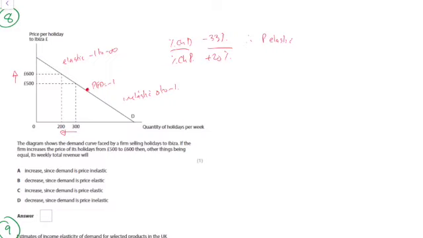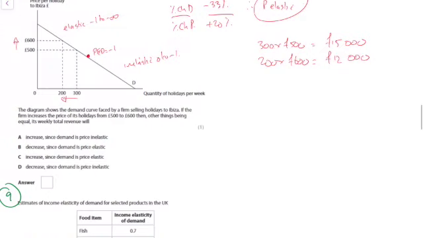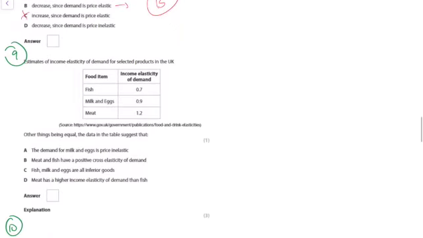So what's the right answer? Well, what's happened to total revenue? You just work it out. It's gone from 300 times 500, which is 15,000 pounds, to 200 times 600, which is 12,000 pounds. So unsurprisingly, it's gone down because you increased price when demand was price elastic, and therefore demand fell more than proportionally. So obviously it hasn't gone up, so that leaves out A and C. Total revenues decreased because demand is price elastic. You increase price, demand falls more than proportionally.